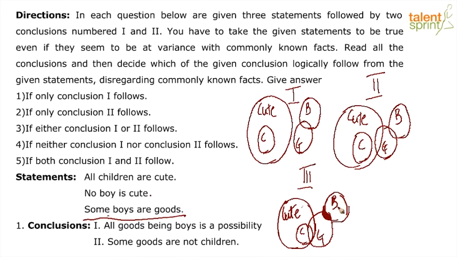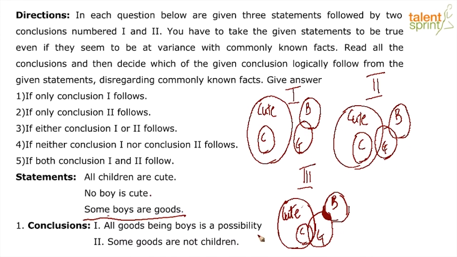Let's have a look at the conclusions. All goods being boys is a possibility. Now they tell us some goods are boys, but that can also mean that the set of goods can completely overlap with the set of boys. Situation 1 gives scope to that possibility where the set of boys can completely overlap with the set of goods, which means that conclusion 1 is a possibility.